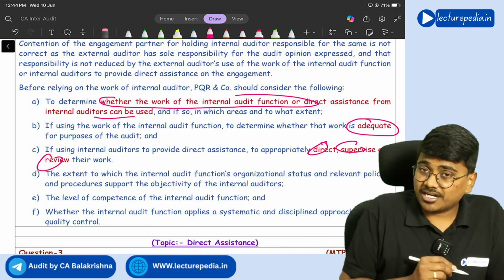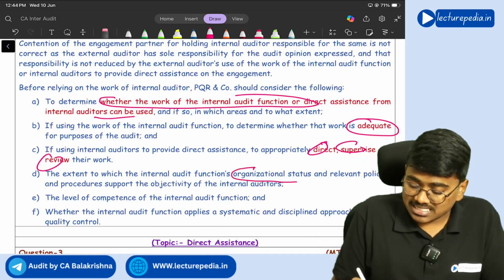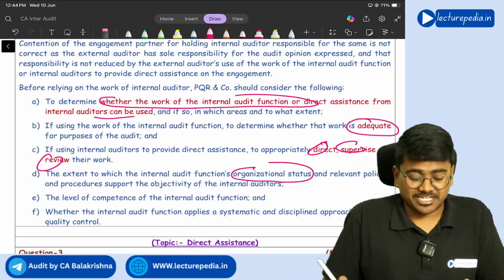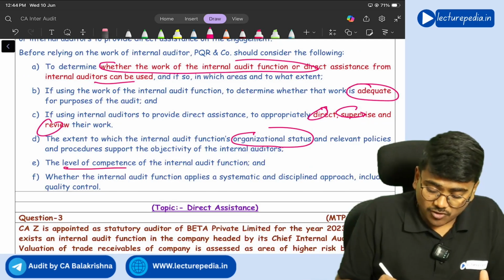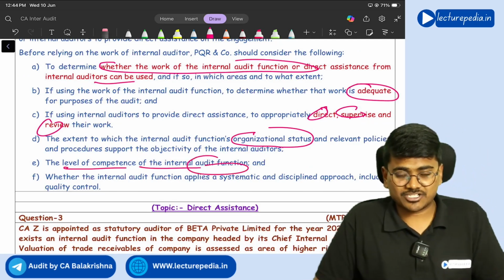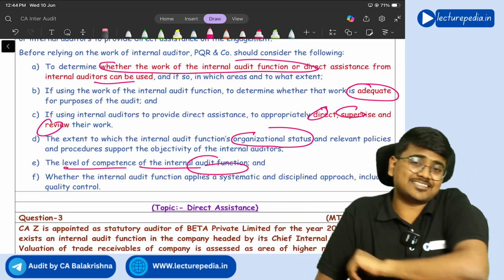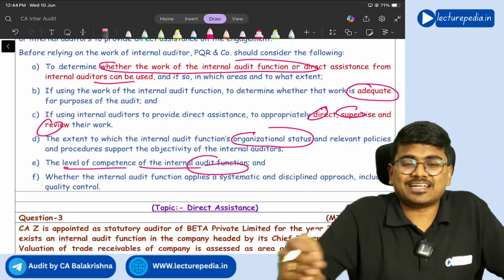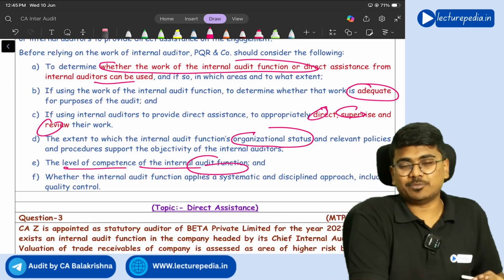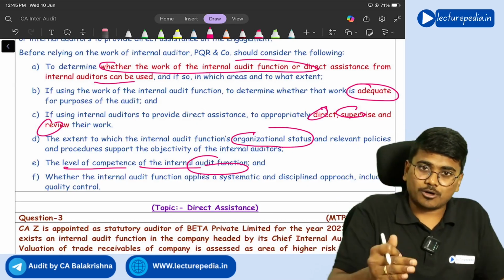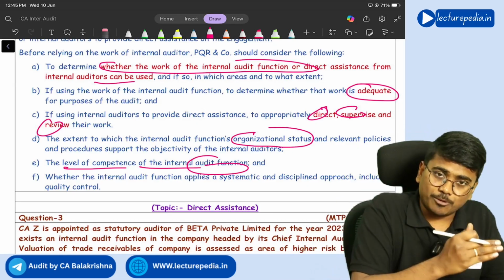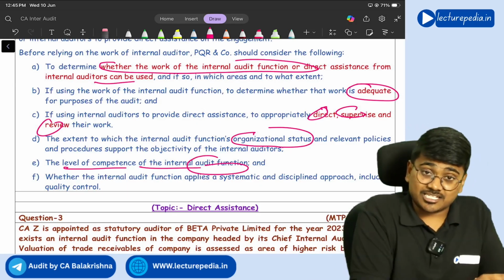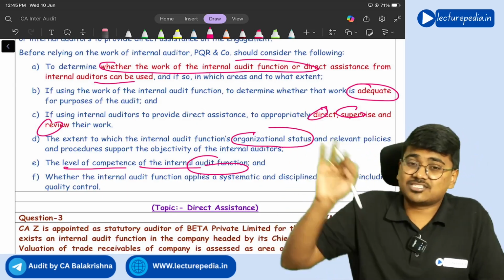Next, the external auditor should also check the organizational status of the internal auditor and the level of competence of the internal audit function, and whether the internal auditor has discharged his work in a systematic manner or not. That means whether proper documentation is maintained, whether the internal audit has been properly planned, whether the internal auditor followed standards on internal audit.